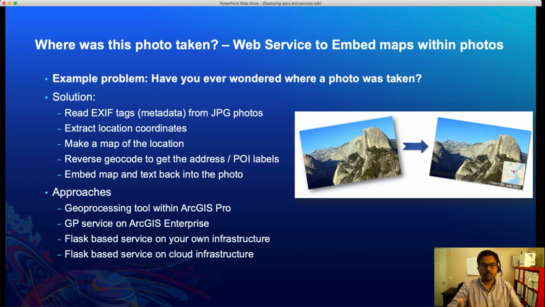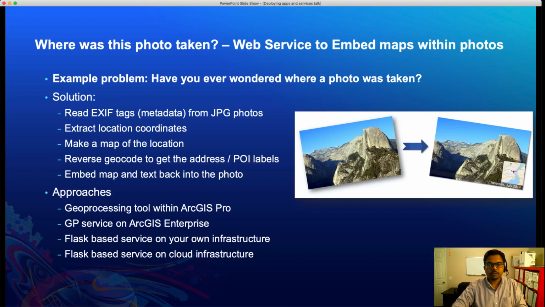So our workflow will look something like this: read a photo and read the metadata information out of it, extract the GPS location coordinates, make a map of the region, run it through reverse geocode to get address or point of interest labels for the photo, and embed all of that back into the photo.